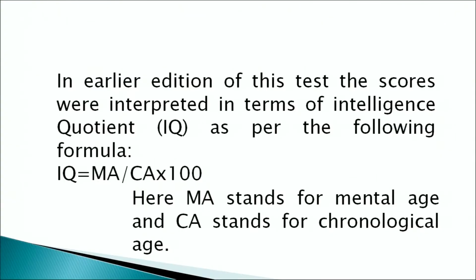In the earlier editions of this test, the scores were interpreted in terms of intelligence quotient, and the formula for measuring the intelligence quotient is as follows: IQ equals MA upon CA into 100. So, what is MA and what is CA? MA stands for the mental age of the individual and CA stands for the chronological age of the individual.